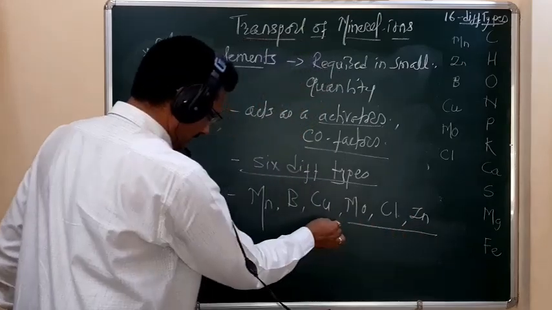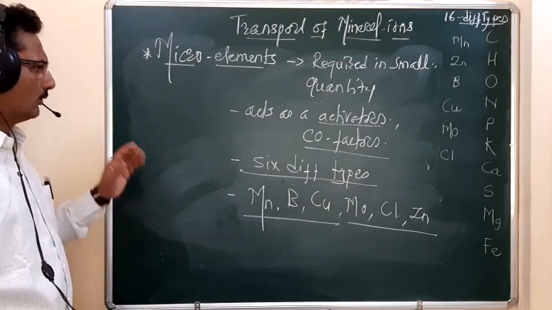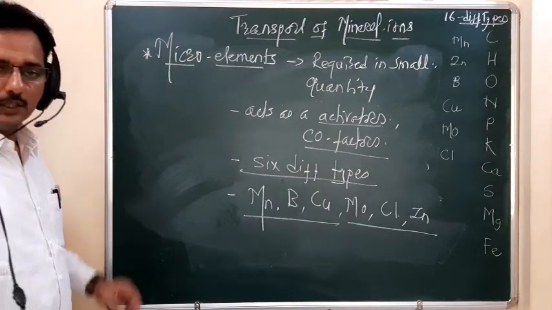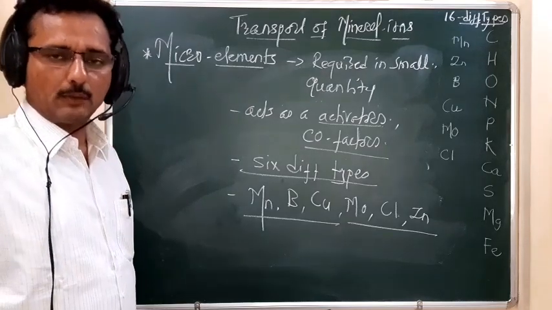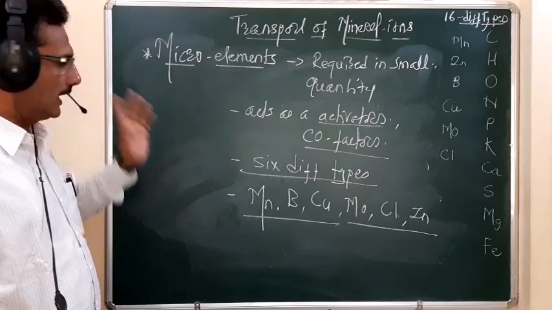These are the 6 different types of elements required in traces, or in a very small amount. That type of element is called micro elements.